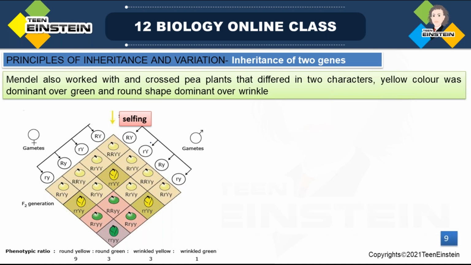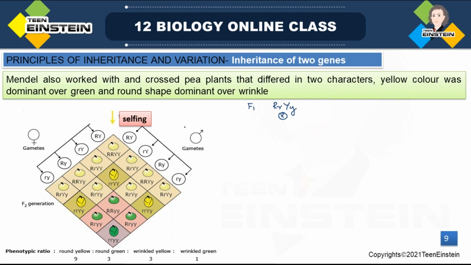The Punnett square. So selfing means how will it be? Selfing means, now F1 is capital R, small r, capital Y, small y. This is the genotypic expression of F1, right? Then we are going to do selfing. So how will it form?